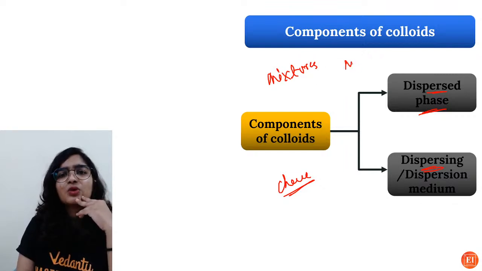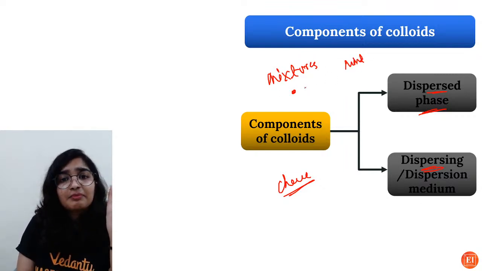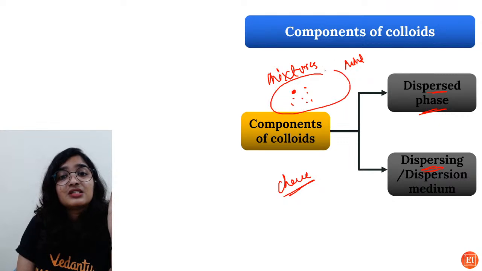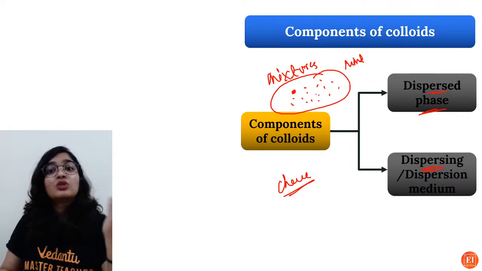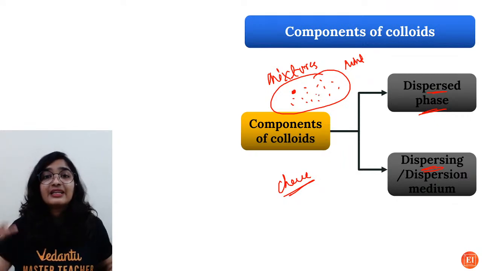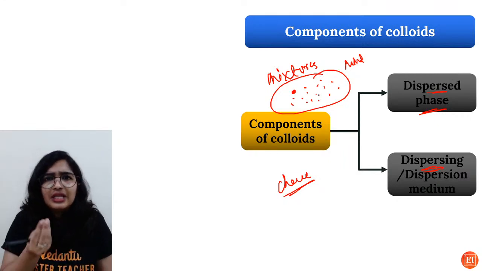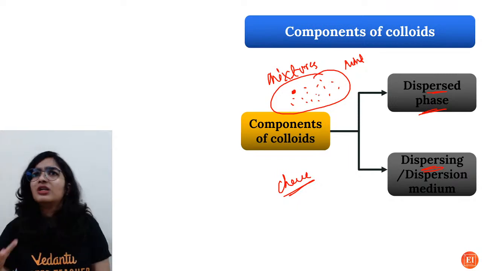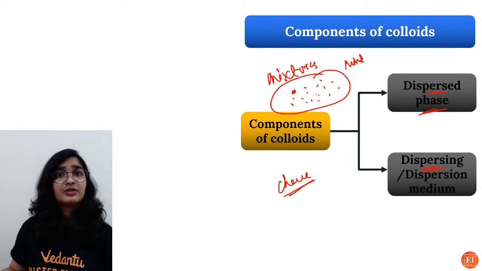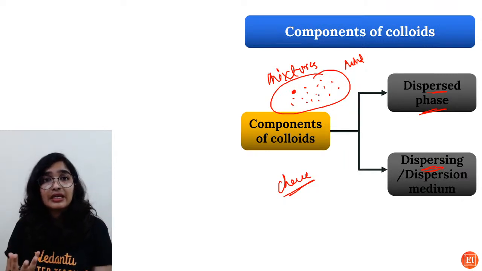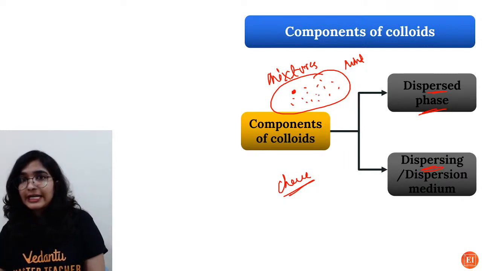Okay, in case of mist, what happens? The liquid particles have been dispersed in the gaseous phase. So that is the reason obviously you cannot tell. And in case of cheese or jelly, how can you say it is solid? Because solids are supposed to be hard and rigid, but jellies are not at all hard and rigid, right? But then what are they? So should we classify it as a solid?